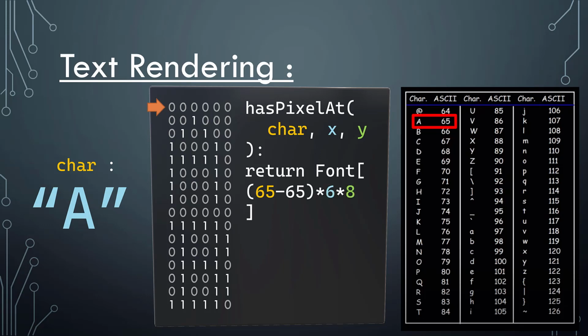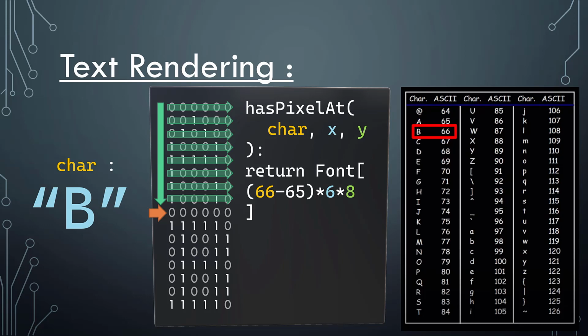But then we need to have that, the char minus 65, be multiplied by however many bits we have representing a single character, such that if we get the character B, we want to be skipping into our array that includes all the character glyphs by basically one time in this case, which is the 66, which represents B, times however many bits we need to go from one character to another.